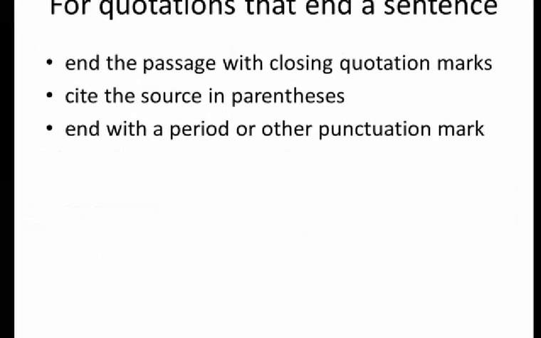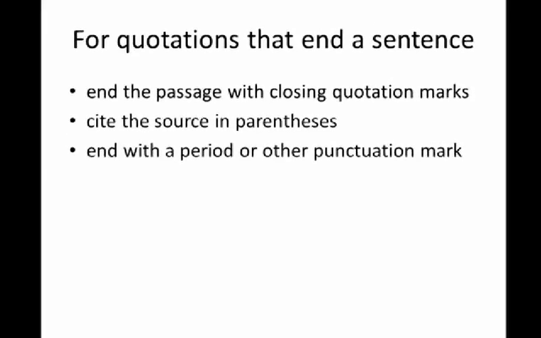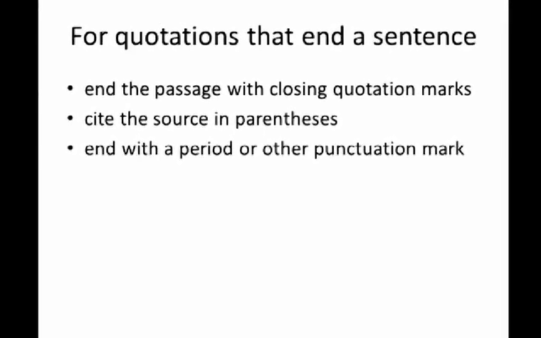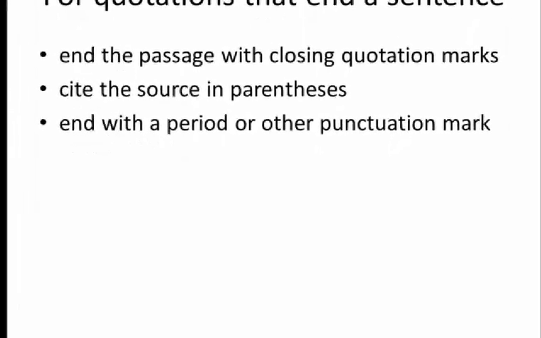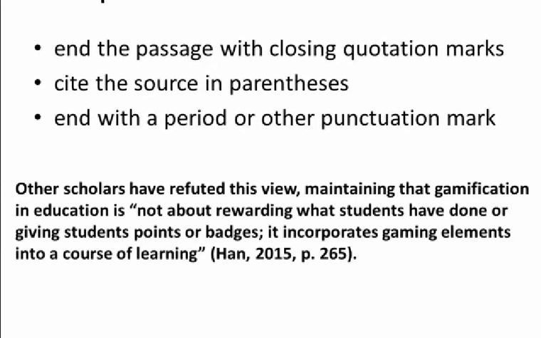If you quote a source to end a sentence, you simply end the passage with the closing quotation marks, cite the source in parentheses, and then end with your period or other punctuation mark. Here the author writes his own text. Other scholars have refuted this view, maintaining that gamification in education is. Then he starts to quote Han. The quote ends with the word learning, then Han is cited in parentheses, followed by the year and page number, and the period occurs at the end.